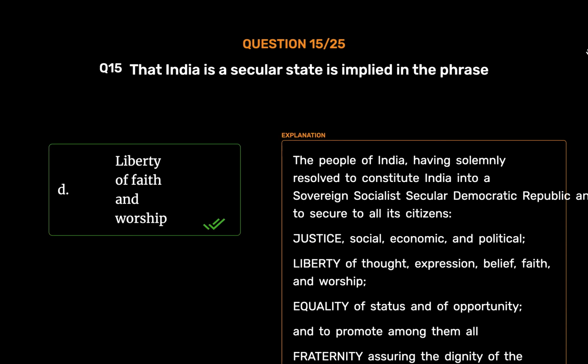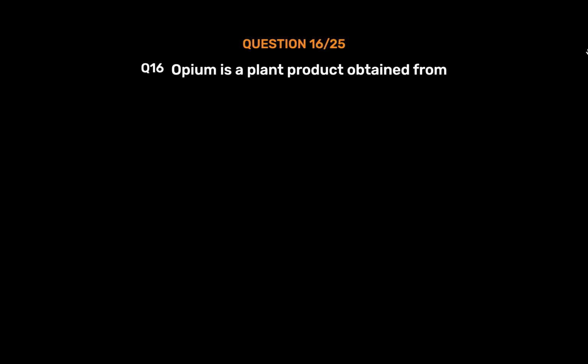The people of India, having solemnly resolved to constitute India into a sovereign socialist secular democratic republic and to secure to all its citizens justice, social, economic, and political, liberty of thought, expression, belief, faith, and worship, equality of status and of opportunity, and to promote among them all fraternity, assuring the dignity of the individual and the unity and integrity of the nation.